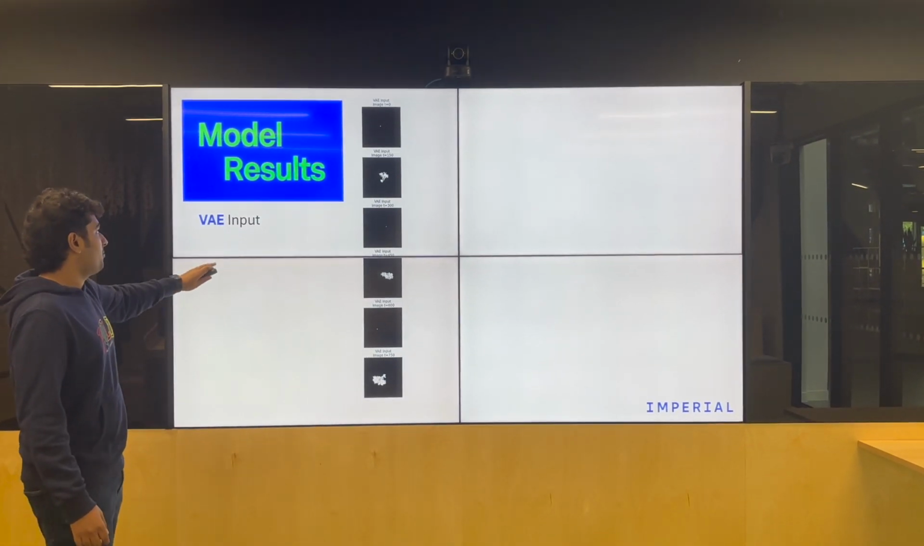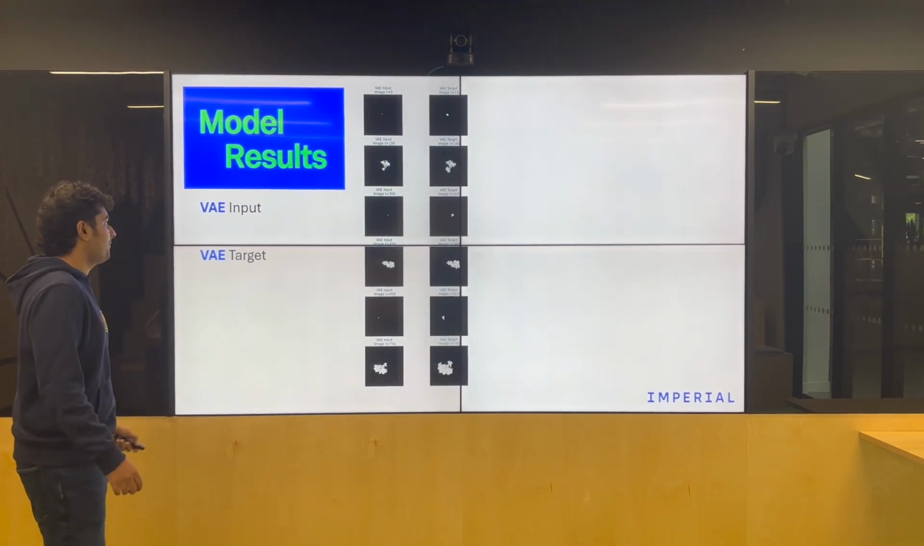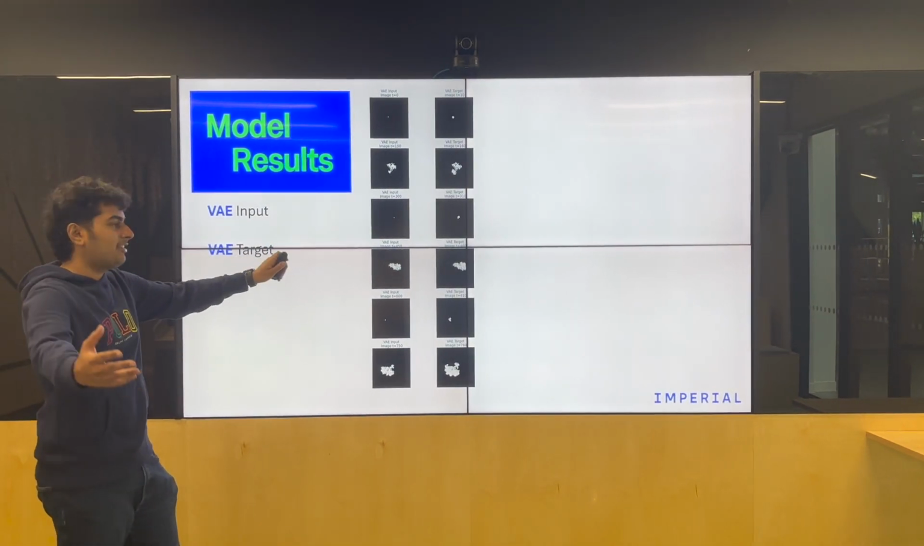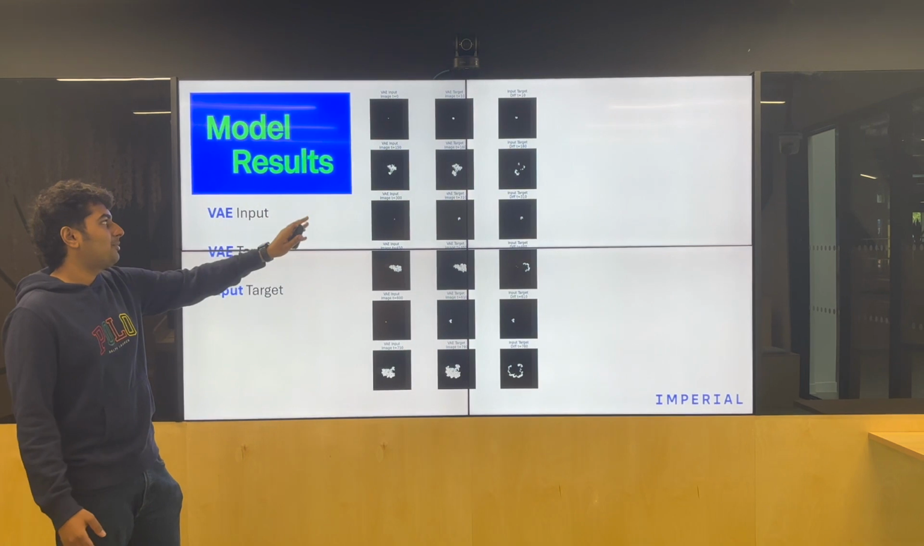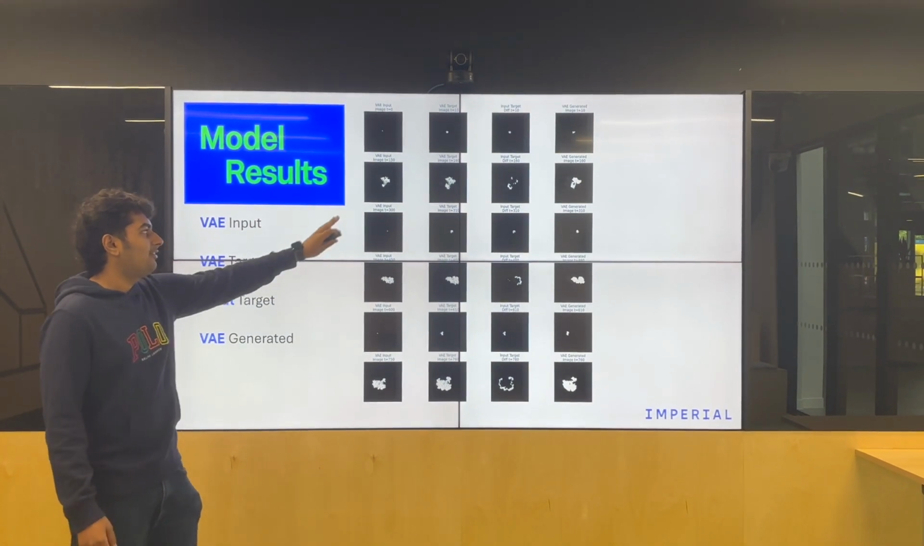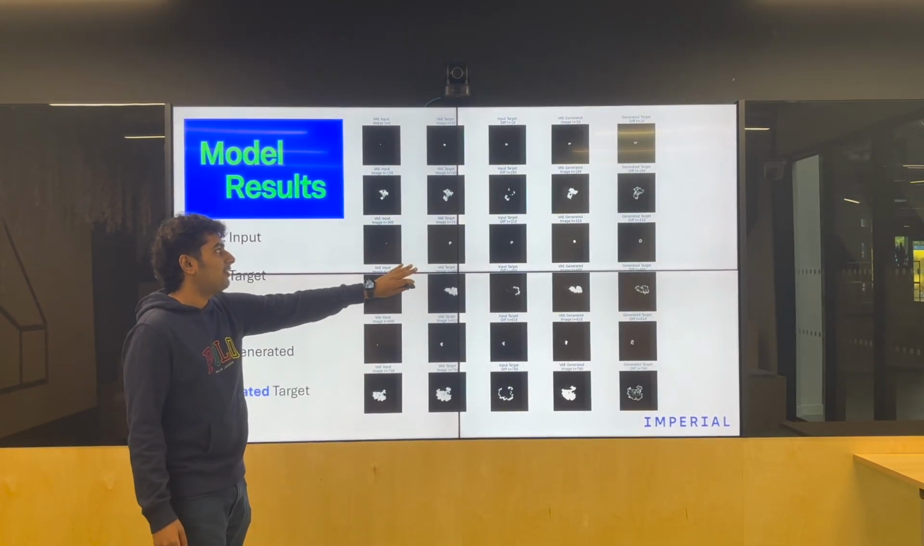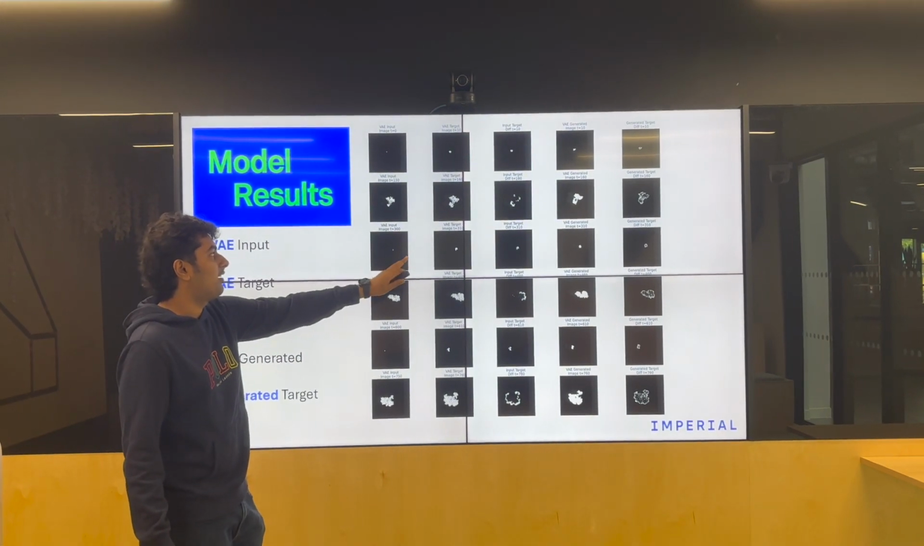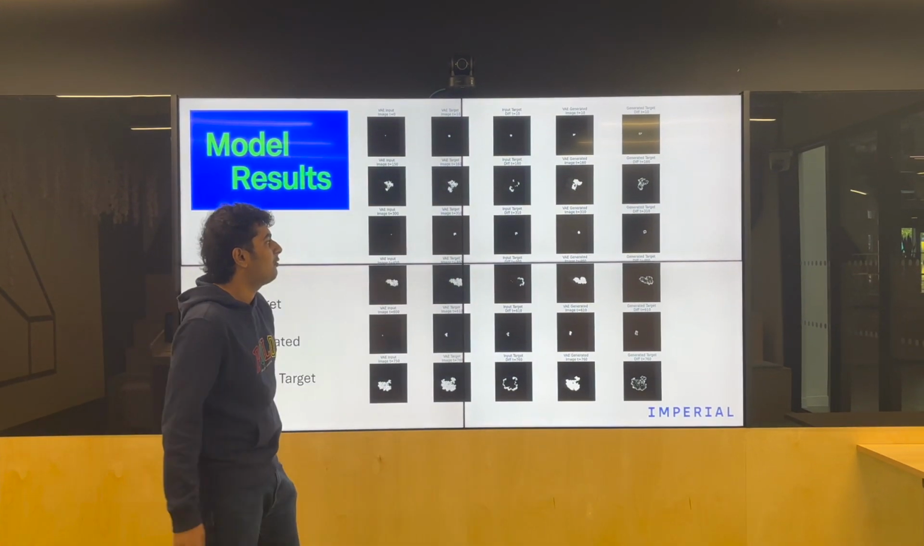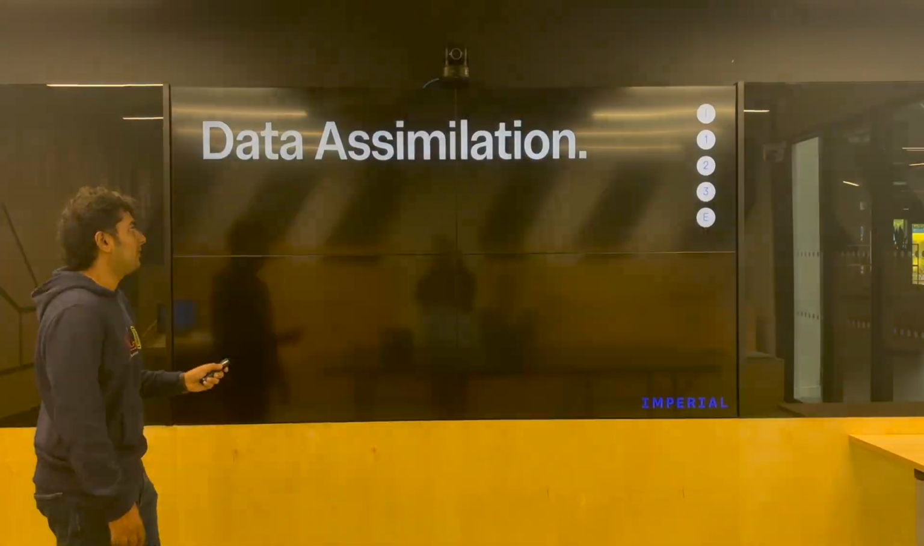When we look at the model results, this is the VAE input. This is the target, which is the 10th time frame. And then we have the difference between the input and the target, and then the VAE generated images, and the differences between the generated and the target. So when you look at these, you can see how remarkably well our model performed.